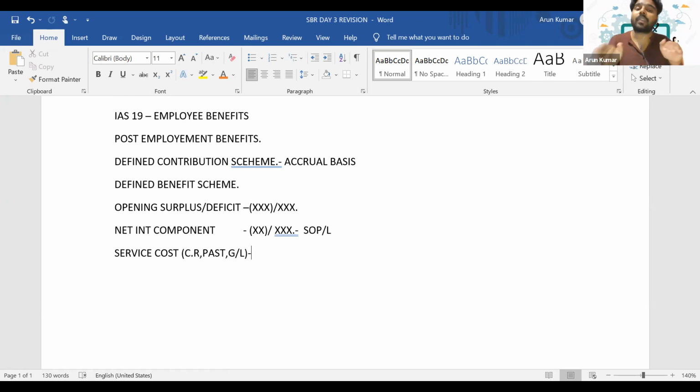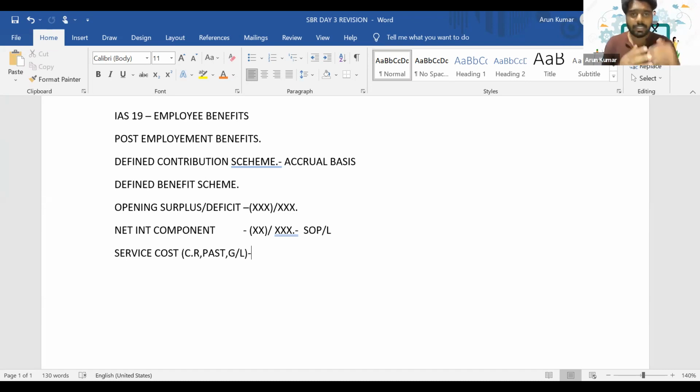The same way, there can be gain or loss on curtailments. So what do you mean by curtailment? Let's say, as a part of a restructuring policy, the company is planning to sell off a particular division, and as a result of this restructuring, many employees will lose their job, right? So there can be redundancy. There will be a reduction in the number of employees from our plan.